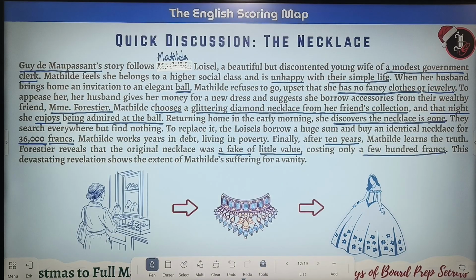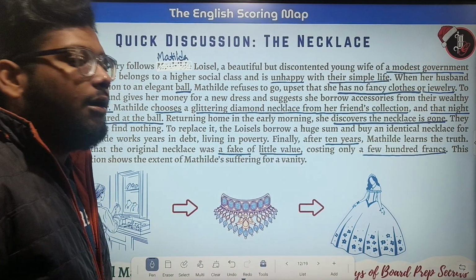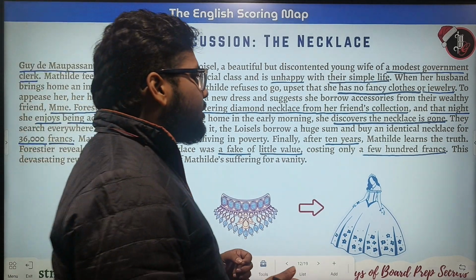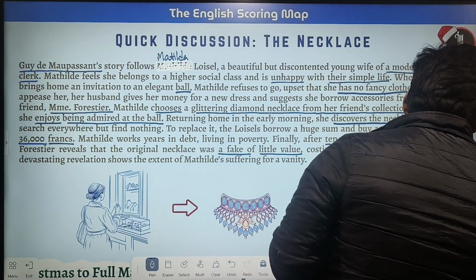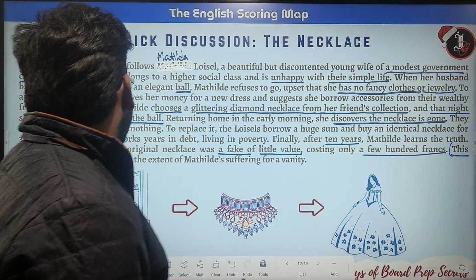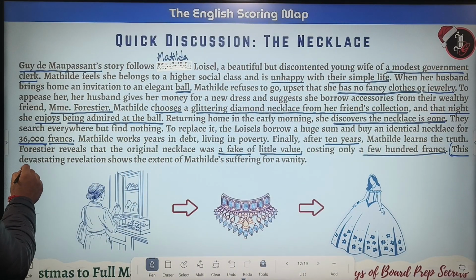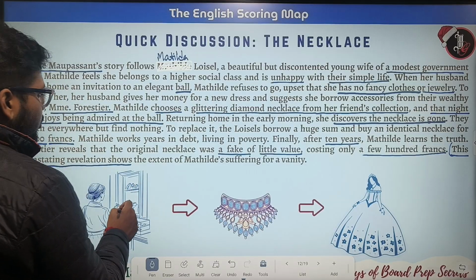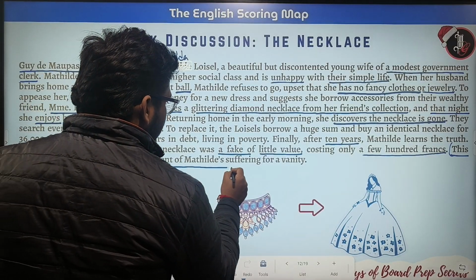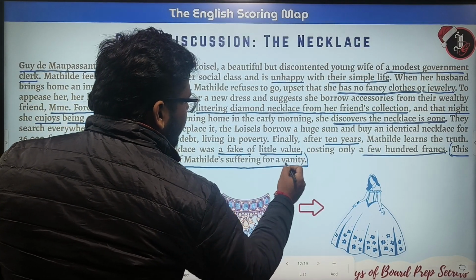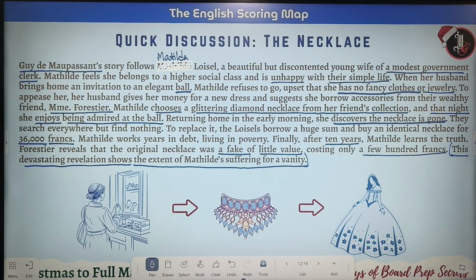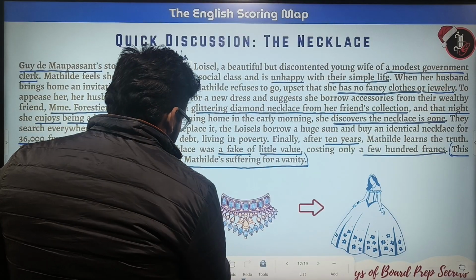This devastating revelation shows the extent of Matilda's suffering for vanity. So this is a moral, a moral story also. Suffering for vanity.